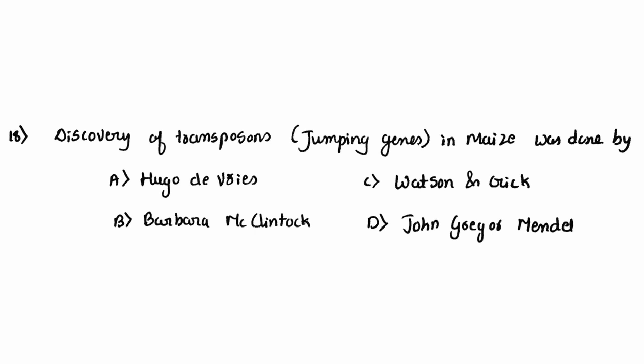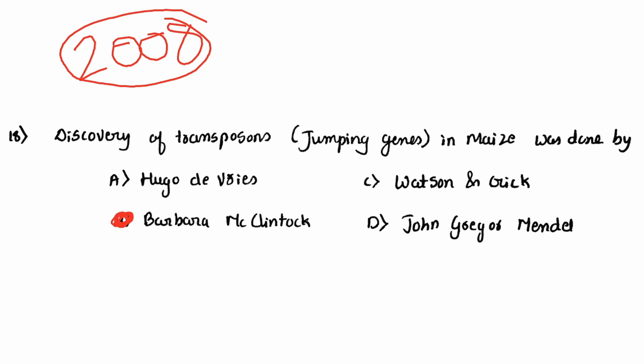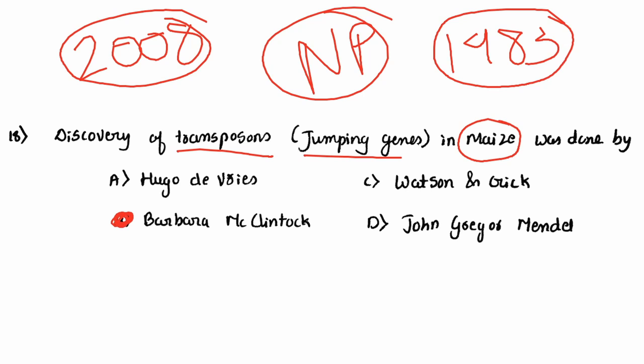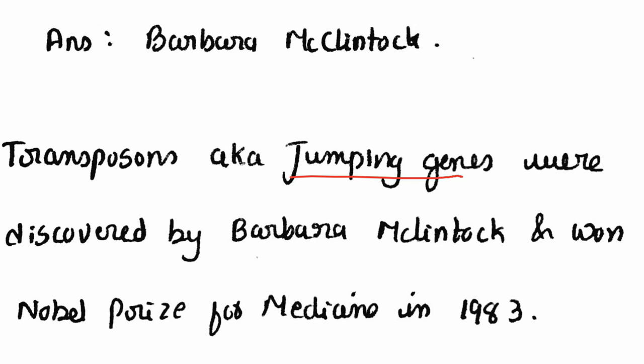18th question. Discovery of transposons or jumping genes in maize was done by Hugo, Barbara, Watson and Crick, or Gregor Mendel. It was done by Barbara McClintock. This question was asked in 2008, and Barbara McClintock won a Nobel Prize for discovery of transposons, also known as jumping genes in maize. She won the Nobel Prize in 1983. So the 1983 Nobel Prize question was asked in 2008. So transposons, also known as jumping genes, were discovered by Barbara McClintock and won the Nobel Prize in Medicine in 1983.